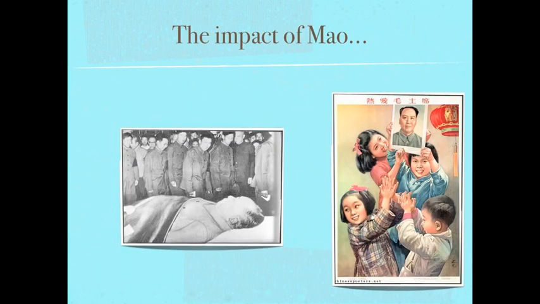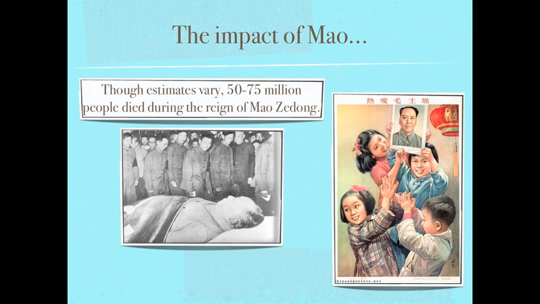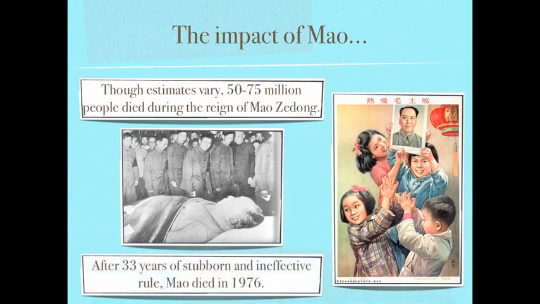The impact of Mao. Though estimates vary, 50 to 75 million people died during the reign of Mao Zedong. After 33 years of stubborn and ineffective rule, Mao died in 1976.